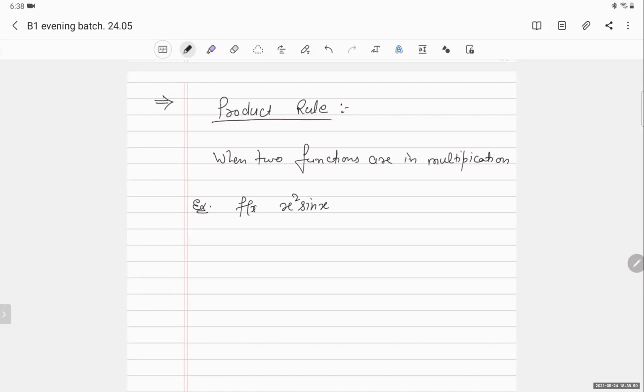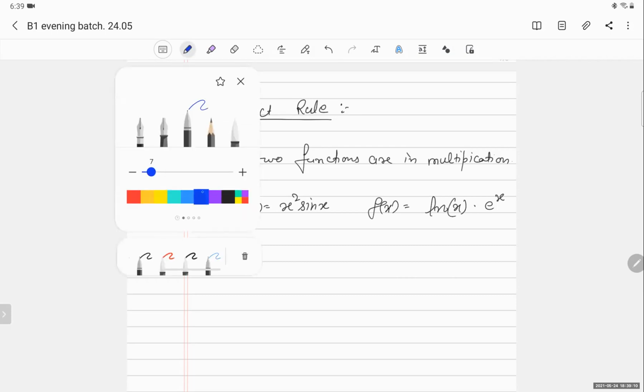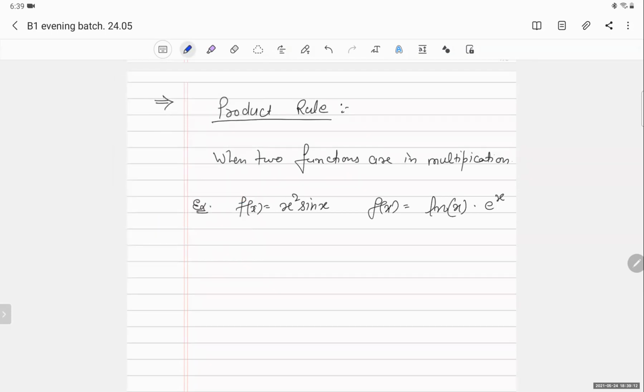Suppose we have a function f(x) equal to ln x into e to the power x. Now the functions are getting multiplied, and suppose we have to find the derivative. Then how will we do it?